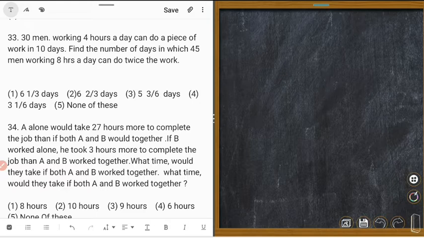That is 33. So 30 men can do a work working 4 hours in 10 days.